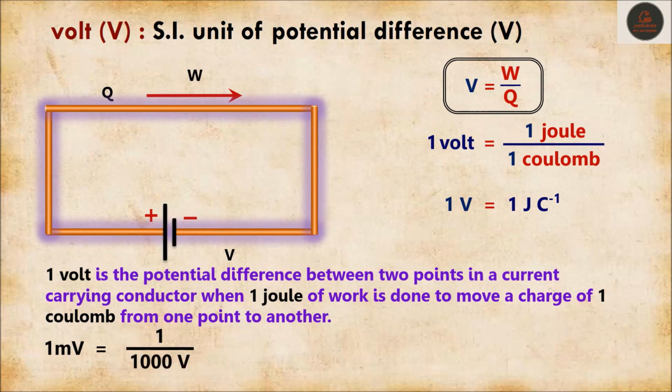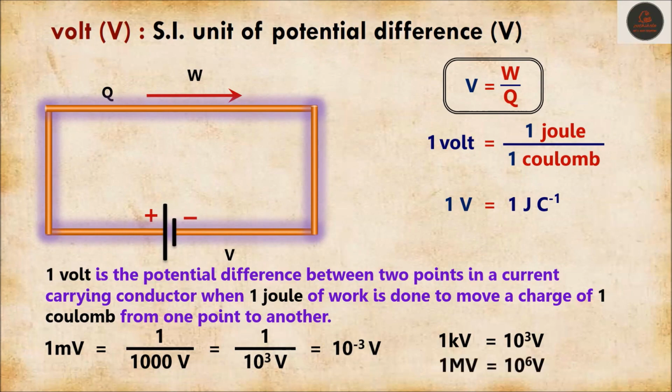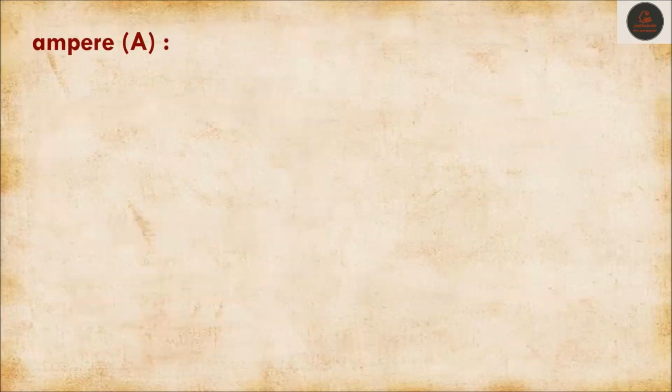Similarly, 1 millivolt is equal to 1 upon 1000 volt, or we can say 10 raised to the power minus 3 volt. 1 kilovolt is equal to 10 raised to the power 3 volt. 1 megavolt is equal to 10 raised to the power 6 volt.